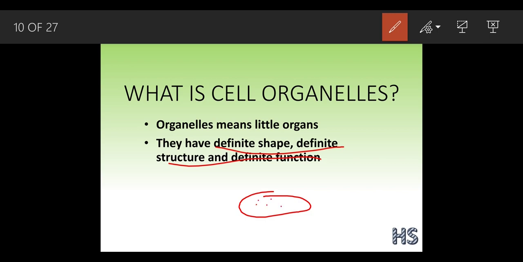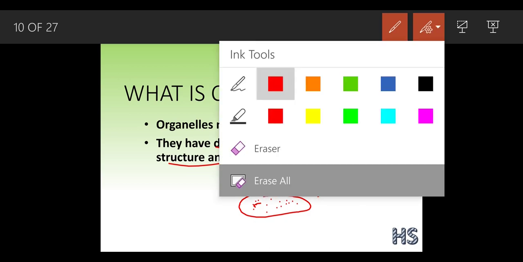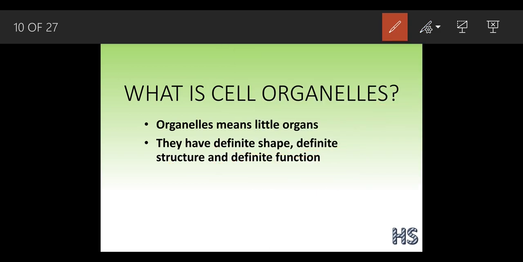Right now I am not going to draw a perfect diagram. I am making a dot out here. These are the different organelles which are present inside this cell. That is why they are very small compared to the cells, and that is why they are called organelles. They also have definite shape, definite structure and definite function. We are going to understand this in detail.